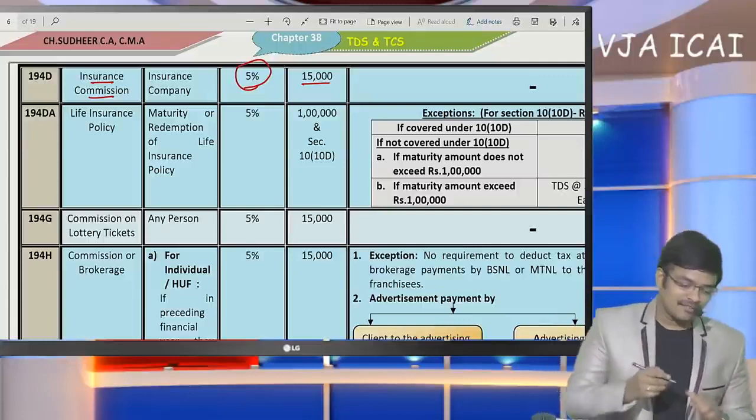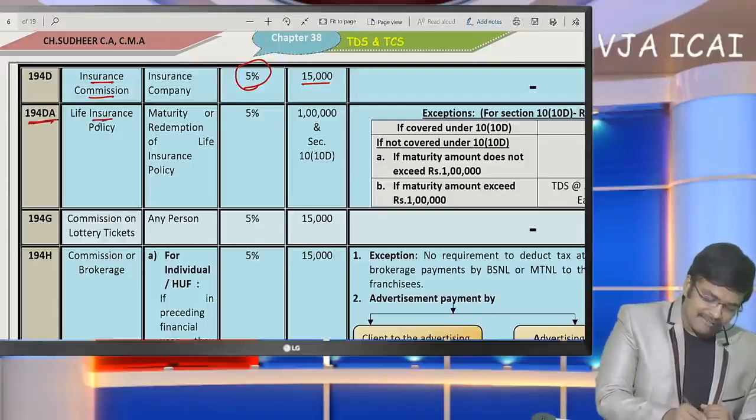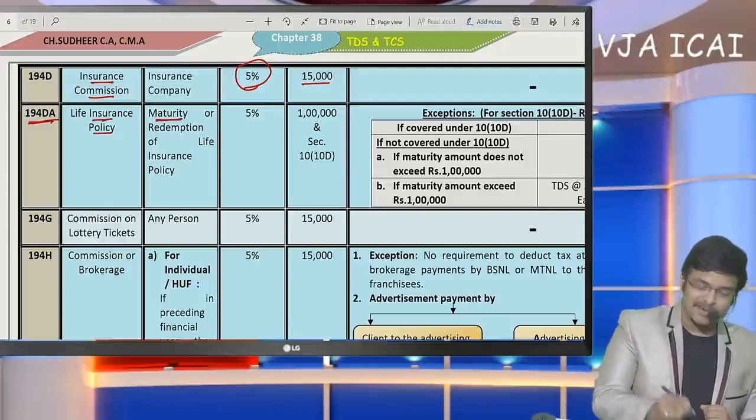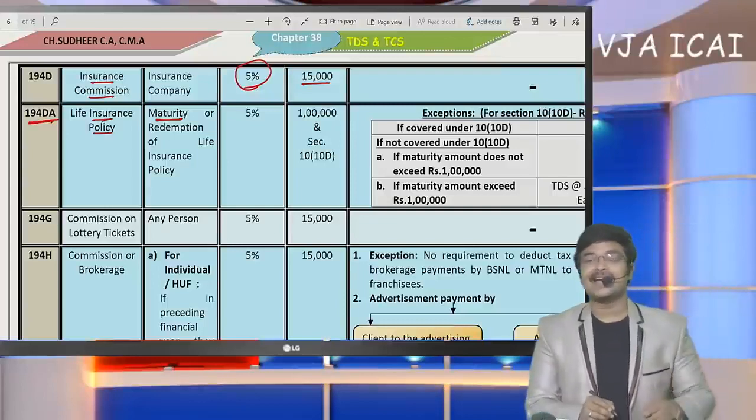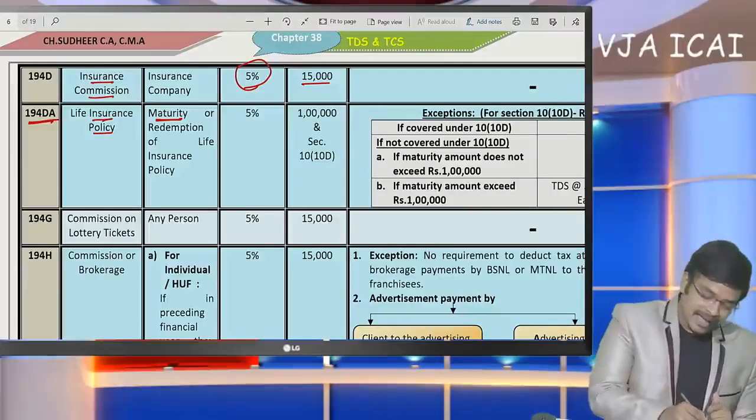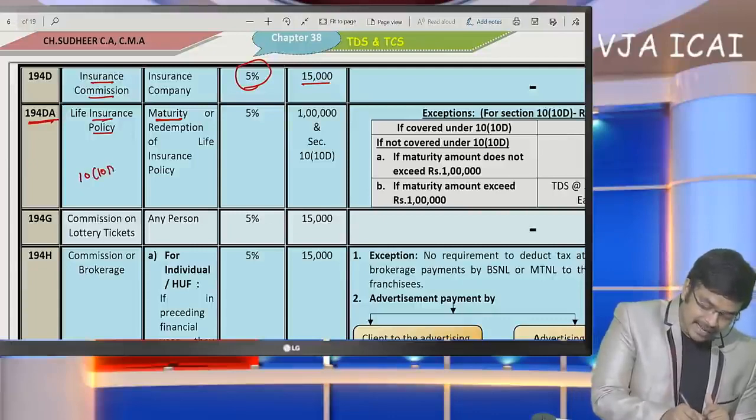Next, coming to 194DA, life insurance policy upon its maturity. I have discussed this aspect in the deductions chapter, exemption under section 10(10D).